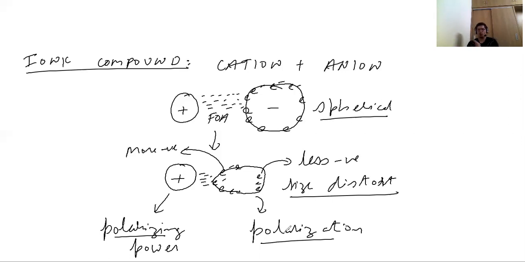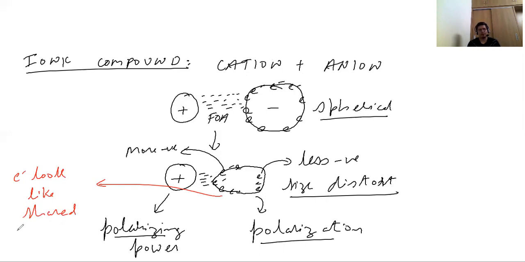On these two, we will build the concept further. And one thing you note: the moment this shape distorts and the electron shifts towards the cation, we see that it looks like the electron is shared.